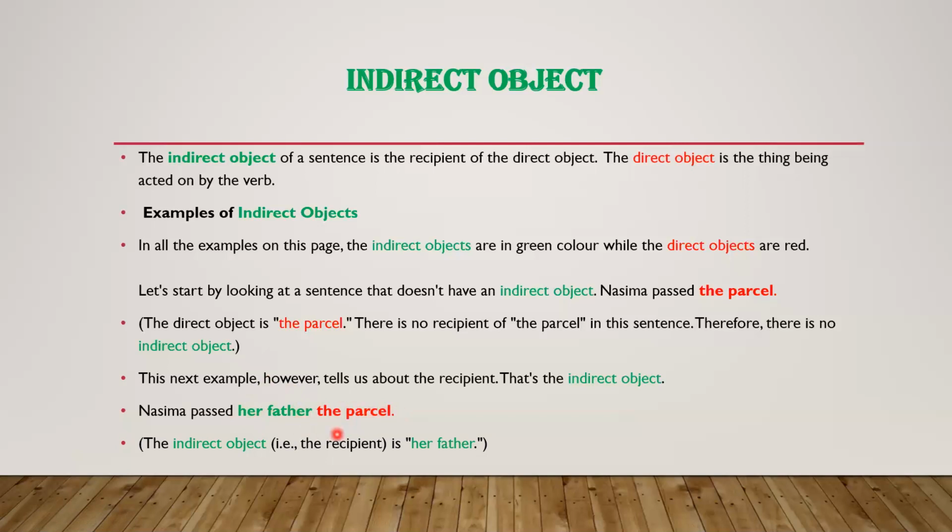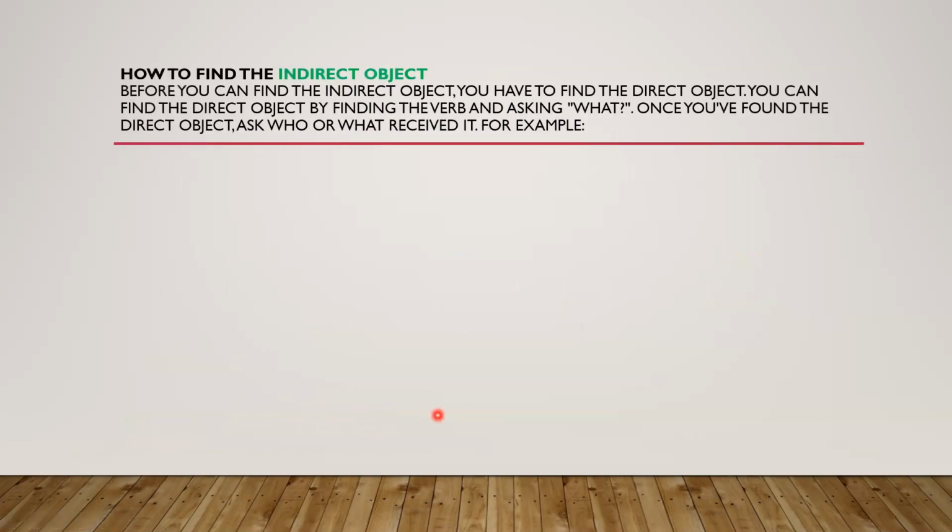Or in other words, you can easily find out that if we remove the indirect object, the sentence will still give complete sense, like "Nasima passed the parcel." But here it is "Nasima passed her father the parcel." So the receiver of a direct object is the indirect object. This is called the indirect object, and this is called the direct object. Dear students, do you understand or not? Yes. So now we will move on.